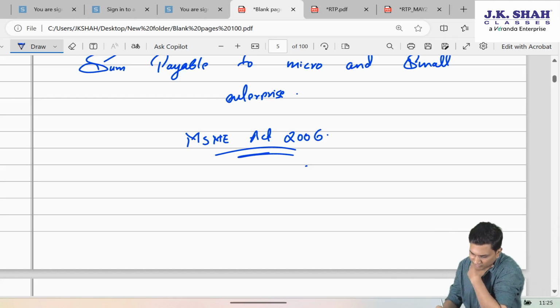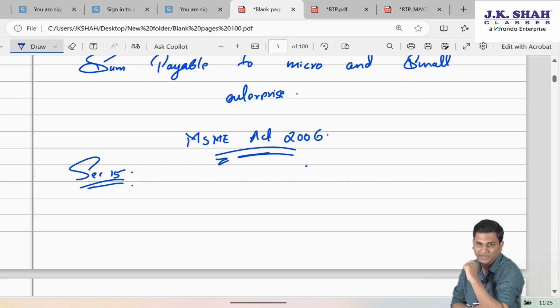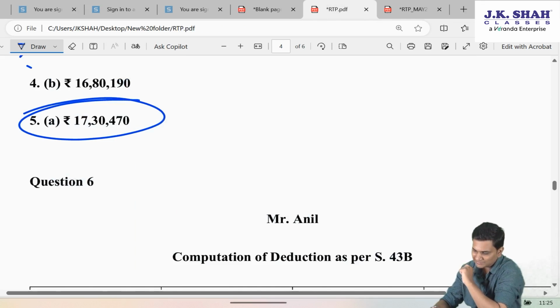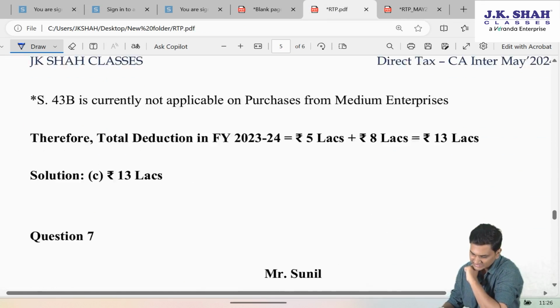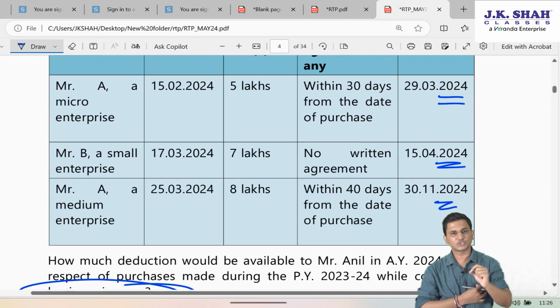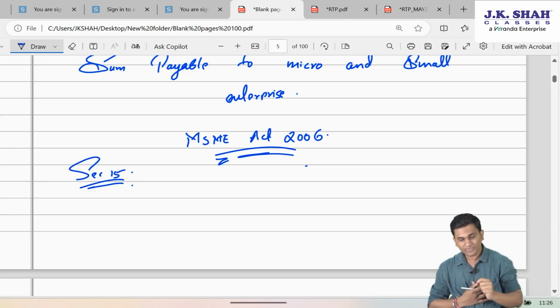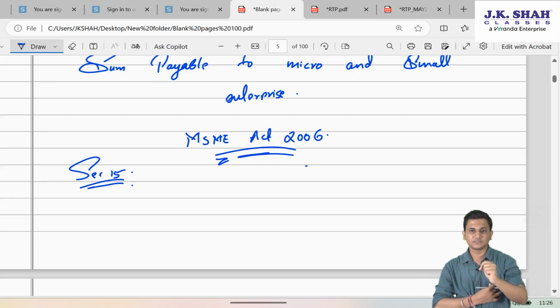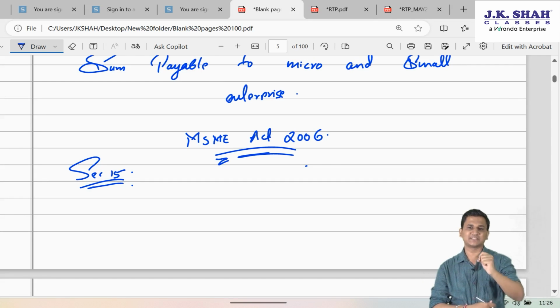Now, one of the benefits to them as per that act is section 15 of that particular act, which says if you are an MSME, then the payment should be done to you as per section 15 of the MSME Act.